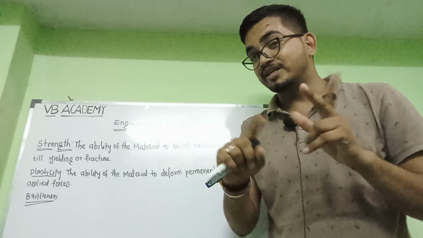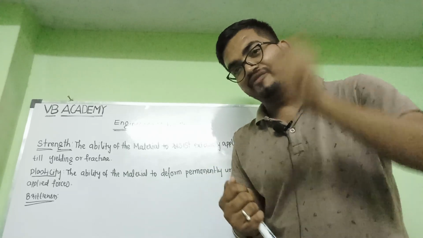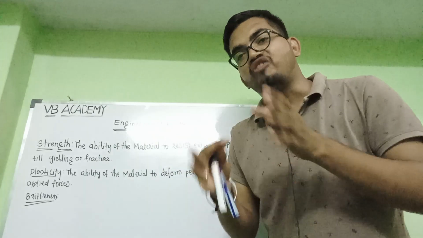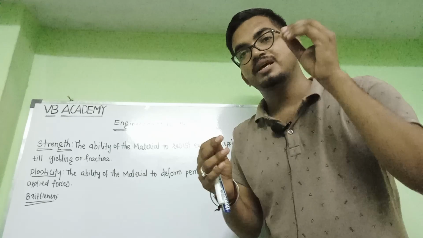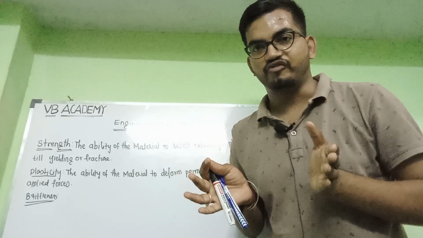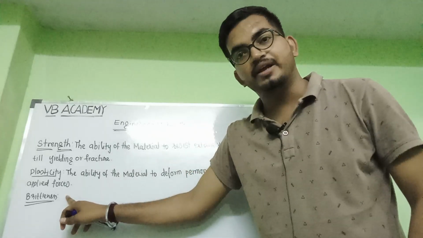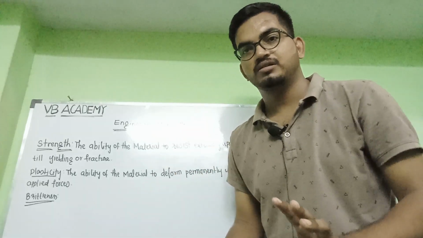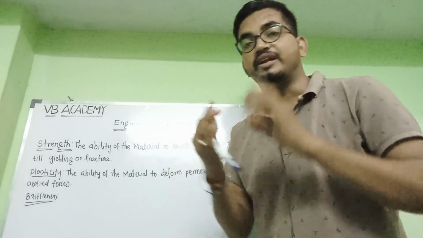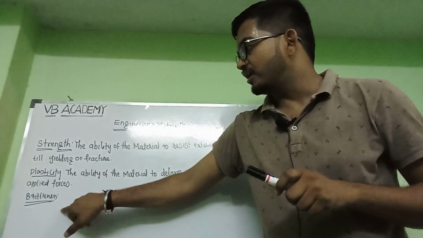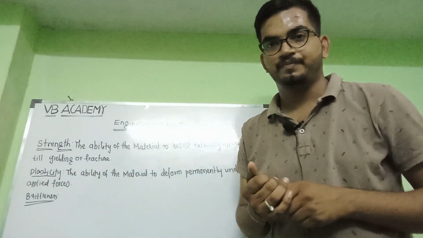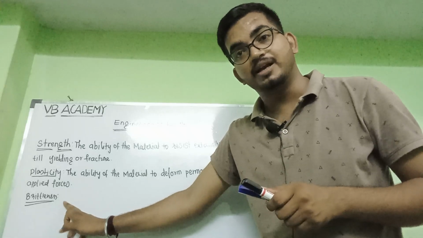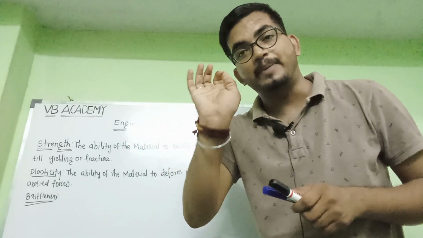You are getting it? So what is the difference here? If you hit the glass with the hammer, it will directly break. Only a little permanent deformation will be there, which we can't see with our naked eyes. In the brittleness case, due to this property of the material, it breaks easily without any permanent deformation. This is the quite opposite property of plasticity.